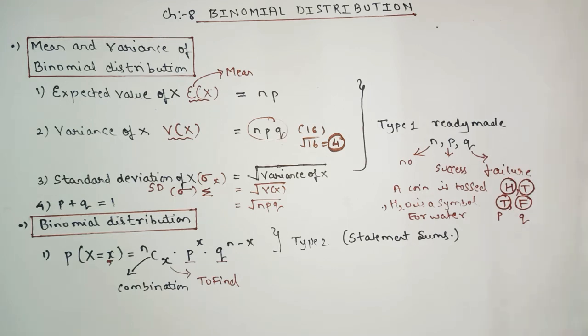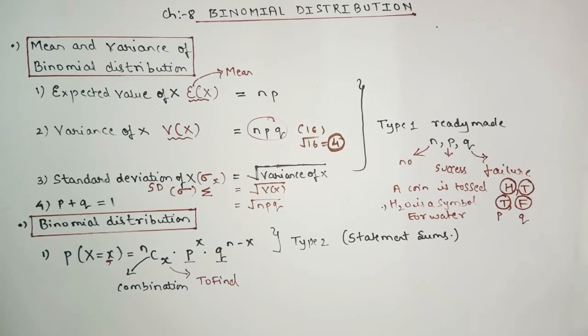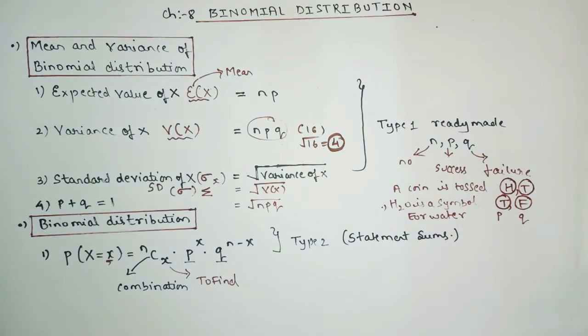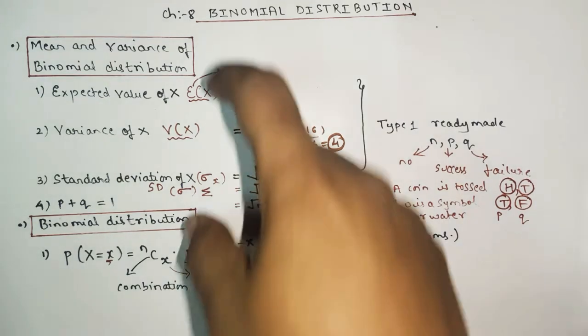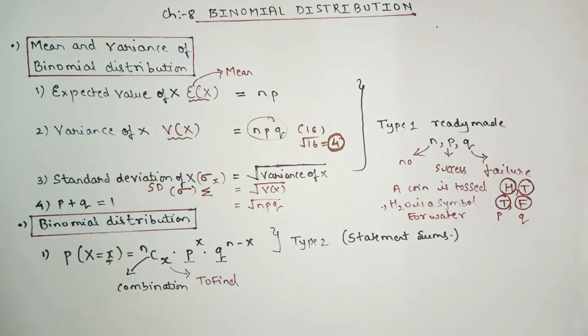Okay, so now we'll start with the sums of type number 1. As in type number 1, clearly we can see that there are only 3, 4 formulas which you have to remember, and see to it that this formula we have to apply when you have the ready-made value of n, p and q. So let's begin with the sums.